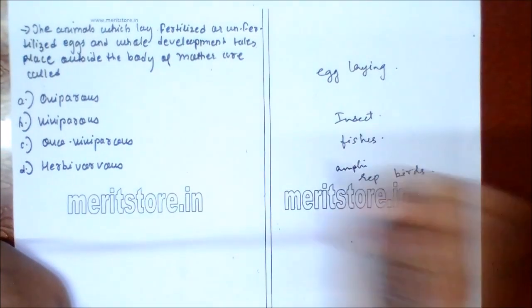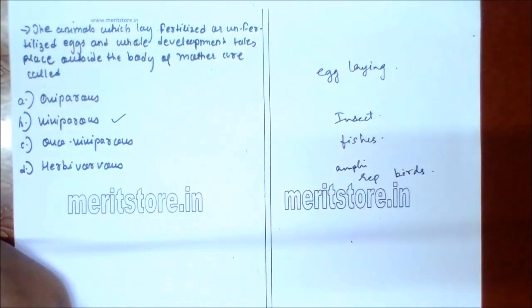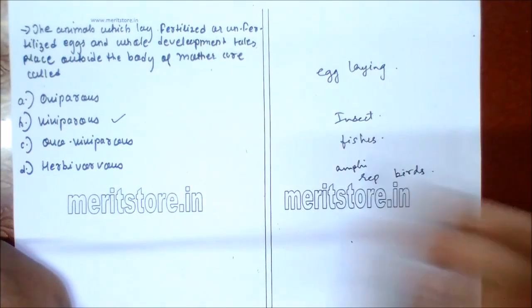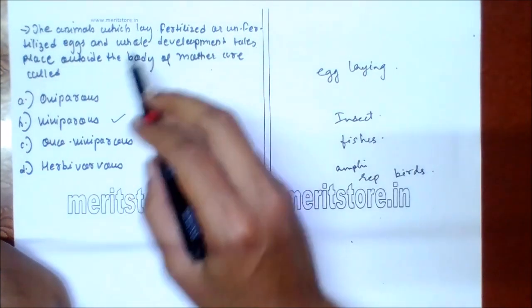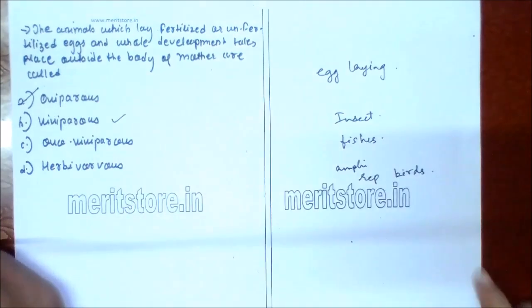The other concept is of viviparous. It takes place in most of the mammals like humans. Here the development takes place inside the womb of the mother. So your egg laying are oviparous, option A.